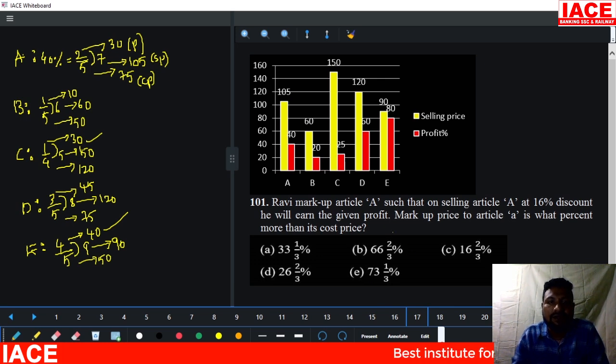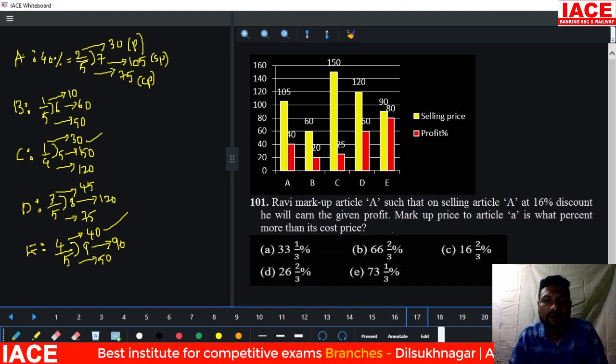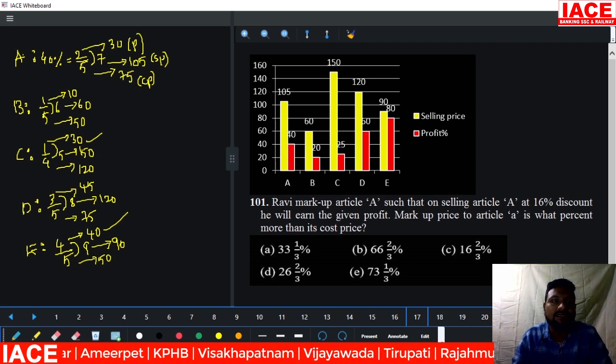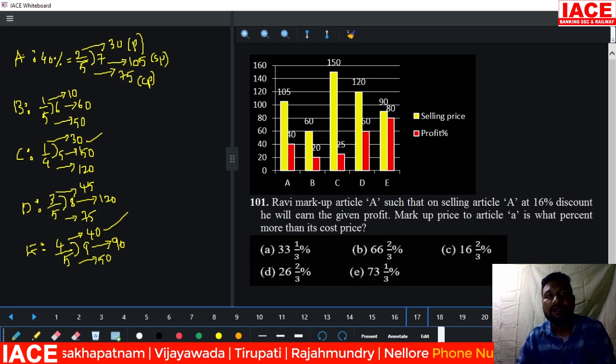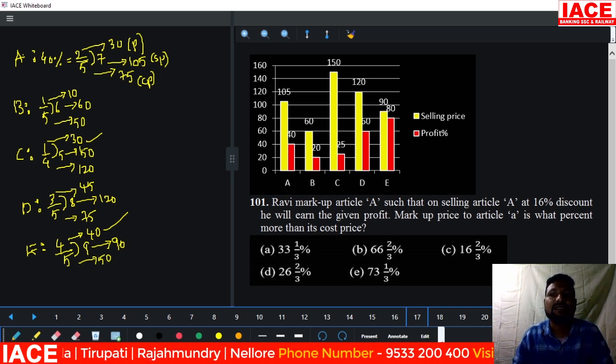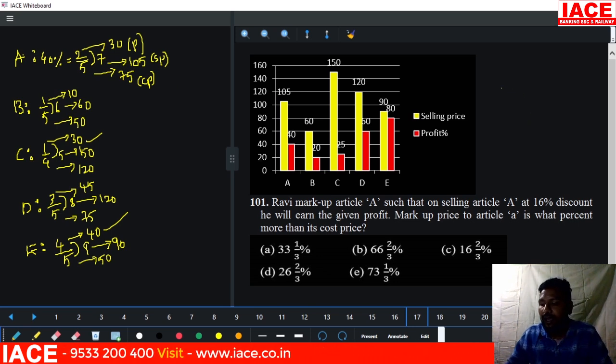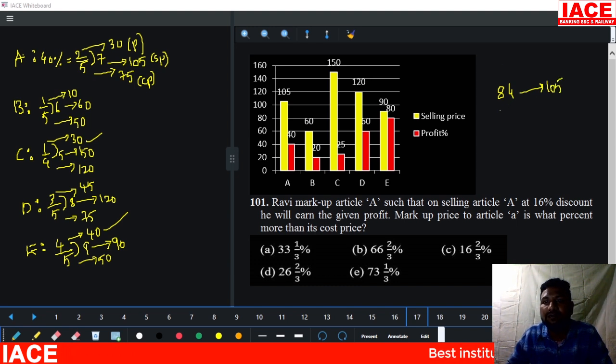Next, question 101. Ravi marks up article A such that on selling article A at a 16% discount, he will earn the given profit. The selling price of article A is 105 after getting the discount. The discount is how much percentage? 16% discount. That means 84 parts is equal to 105. What is the market price? 100 parts.